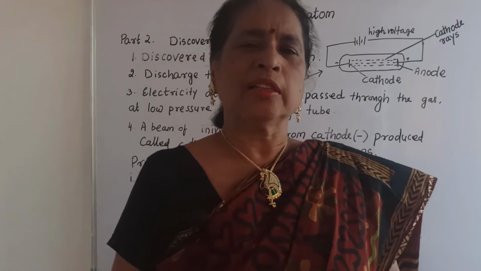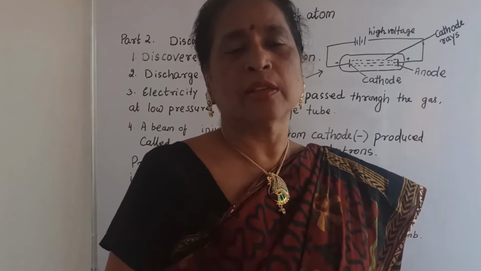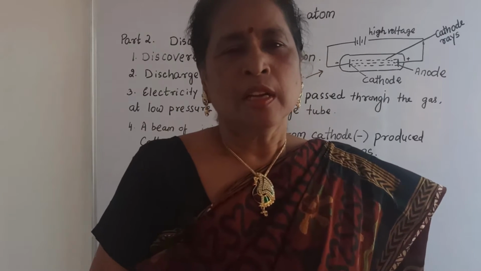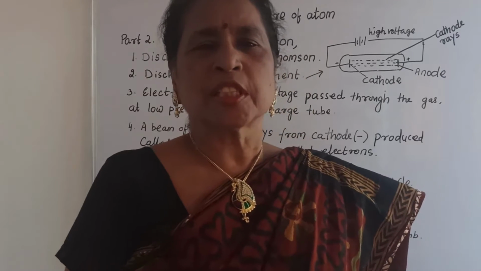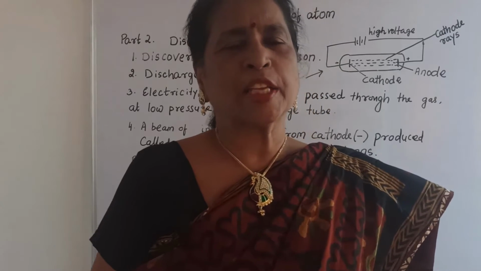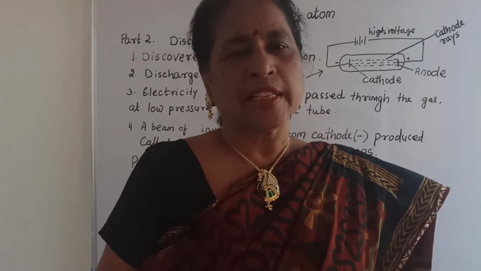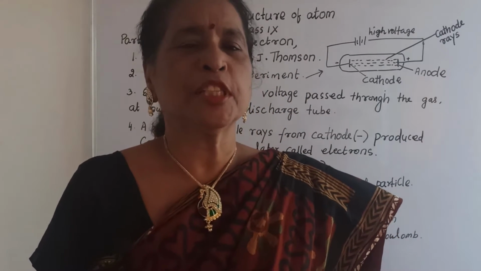In part 1 I already explained what is meant by matter, element, compound, atom, molecule, and also why the atom consists of charged particles. Before that, I also explained Dalton's atomic theory, where it says that atom is not divisible.